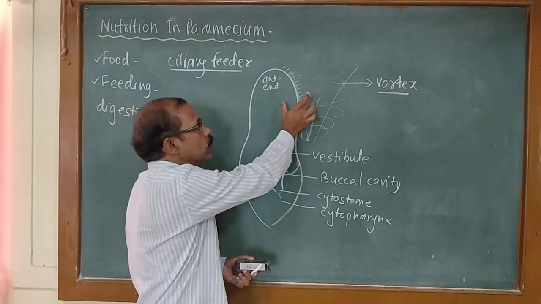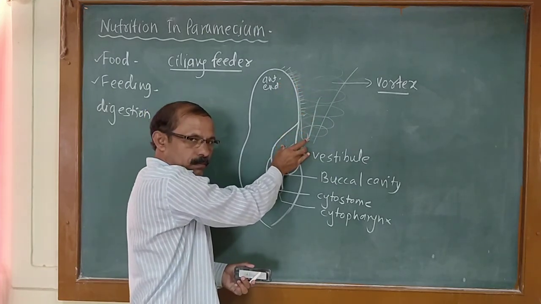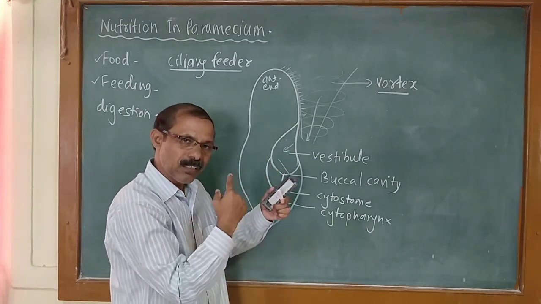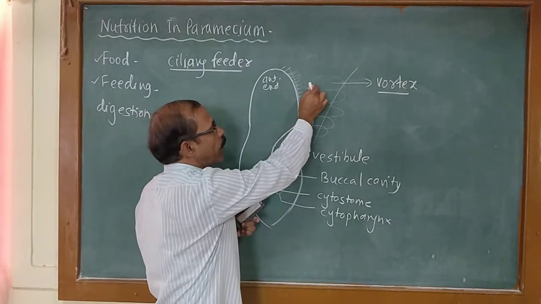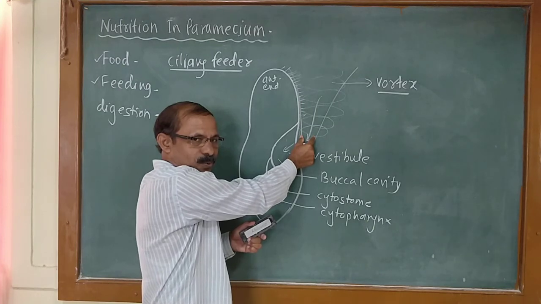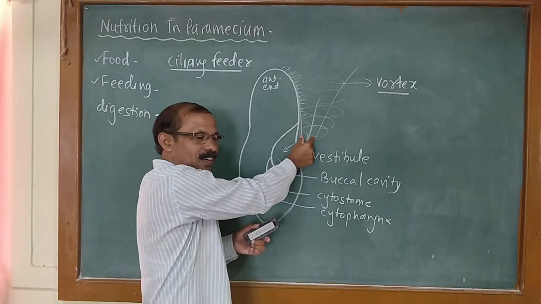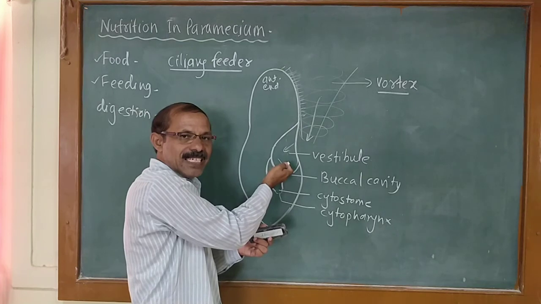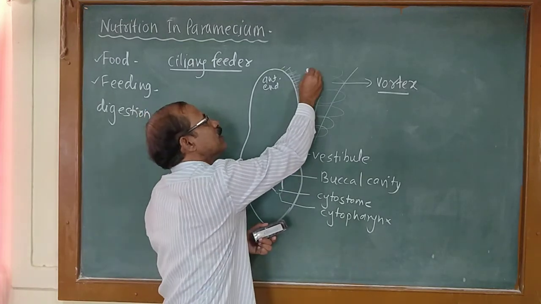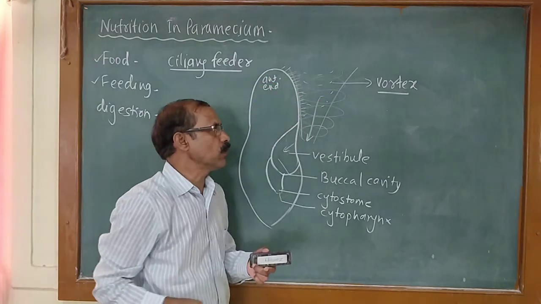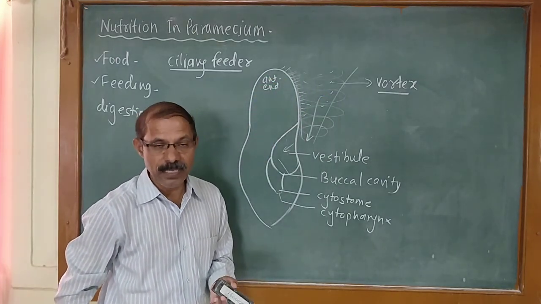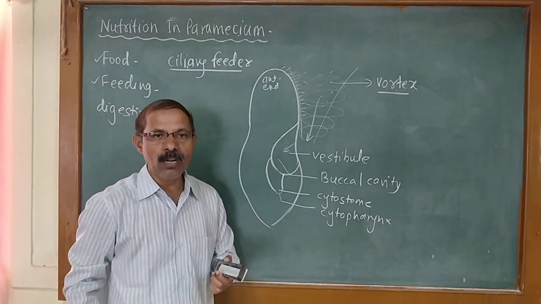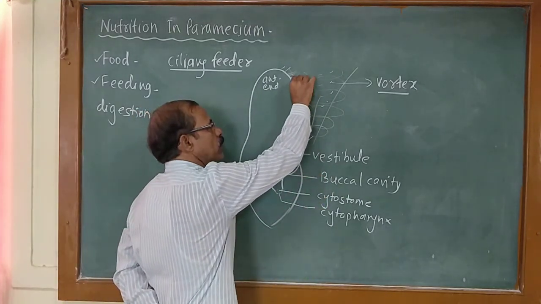Like that, the cilia of the anterior end and buccal cavity beat in such a way that they produce a continuous conical current of water which directs the outer current inside the oral cavity or buccal cavity, and that particular flow of water is called a vortex. It means that the conical current brings the water inside the vestibule or buccal cavity, and along with the beating of